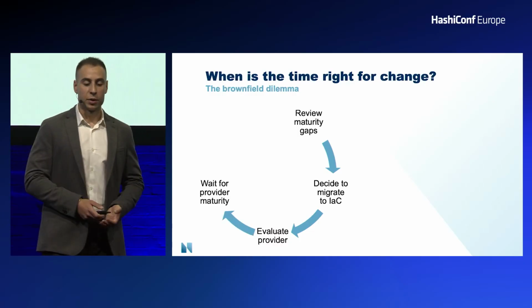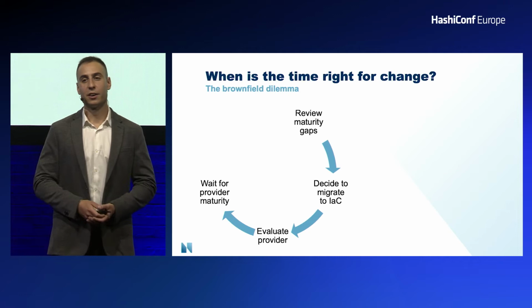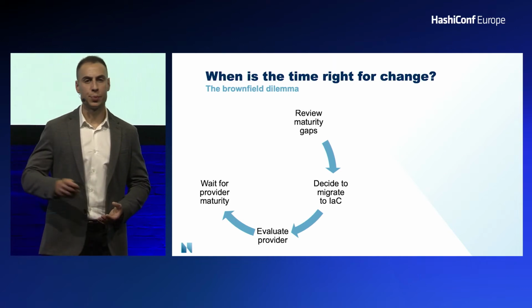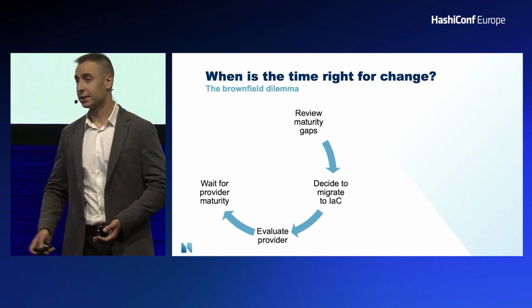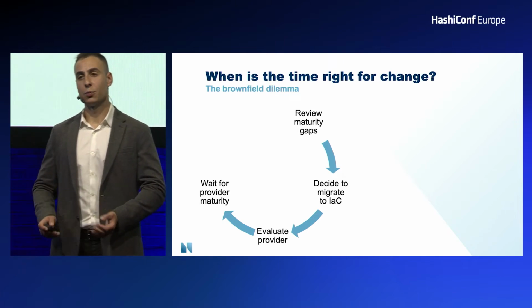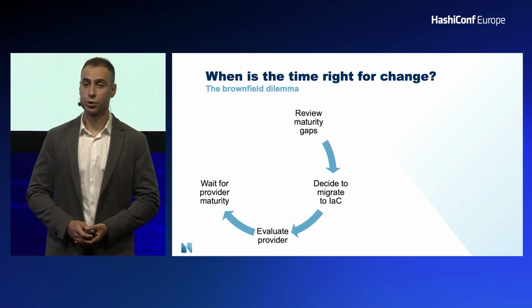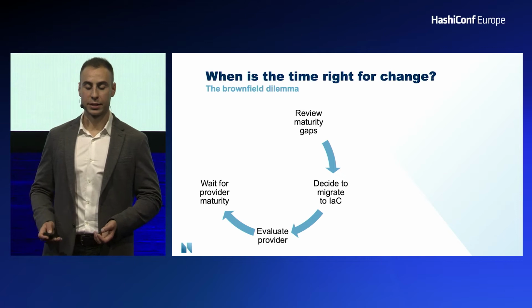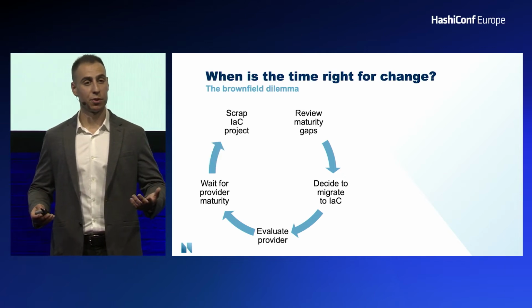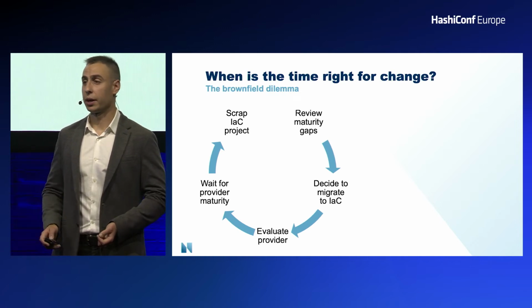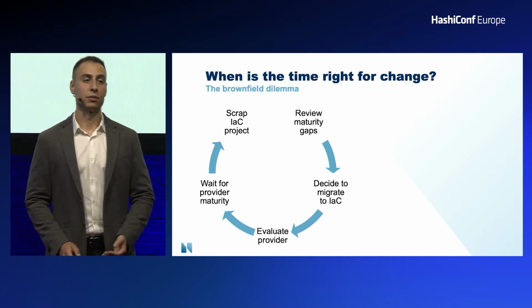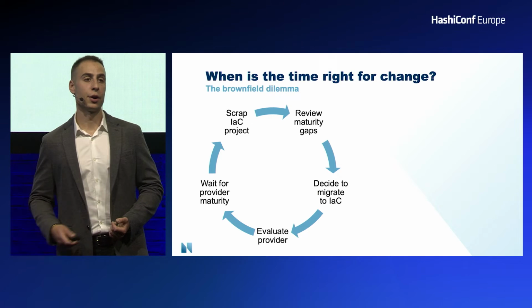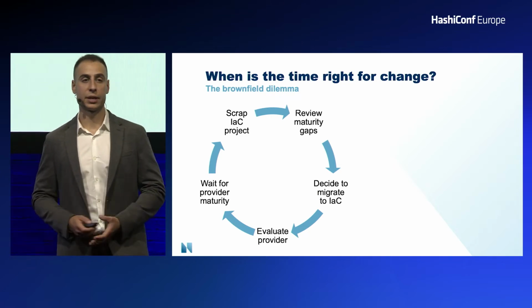Now, what inevitably happens is we don't quite hit all of the use cases that we need to cater to already. Our environment has a number of demanding applications, and we should be able to manage all of them through Terraform. But if we can't, we have to wait. So we say we're not ready, and we should wait for the provider to release more features, mature some more, and be ready for when we do need it. Of course, the next step is that we scrap the project. We said we're not ready yet, it's not there, it's not mature enough, let's wait. And of course, what we've done is we've come back full circle, and this cycle will repeat over and over and over again until we eventually decide that something has to change.